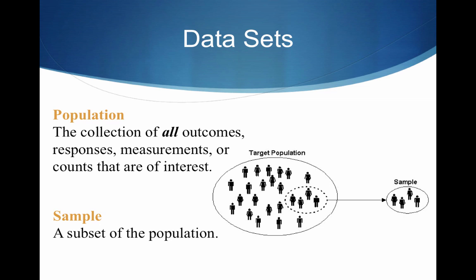Maybe our population could be everybody enrolled at USC Upstate. Our sample could be everyone enrolled in elementary statistics. Or we could have a population of everyone enrolled in elementary statistics at USC Upstate, but maybe the sample would be just the people who have me as their instructor of record. Do you see the difference between a population and a sample?